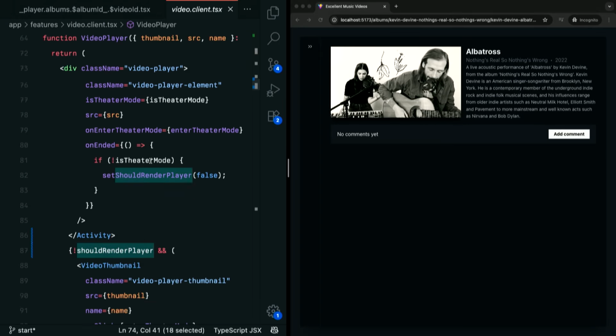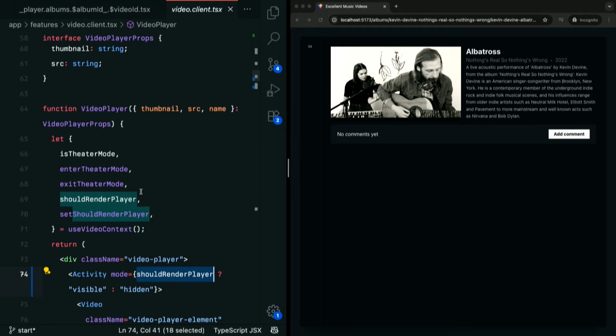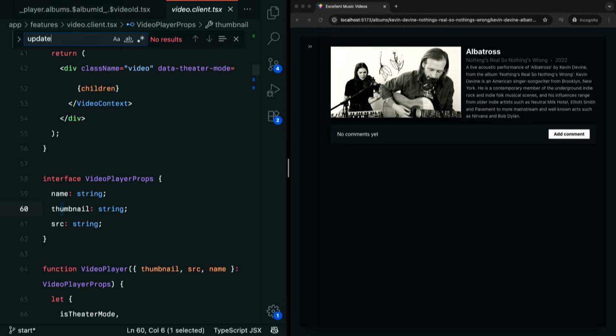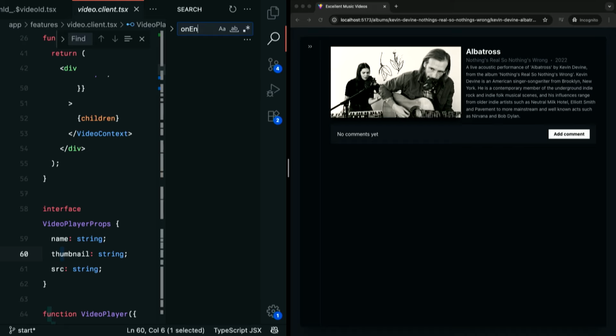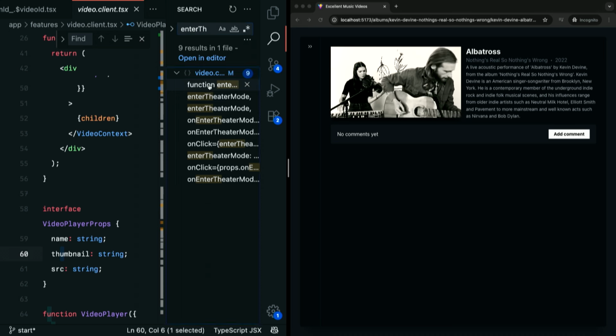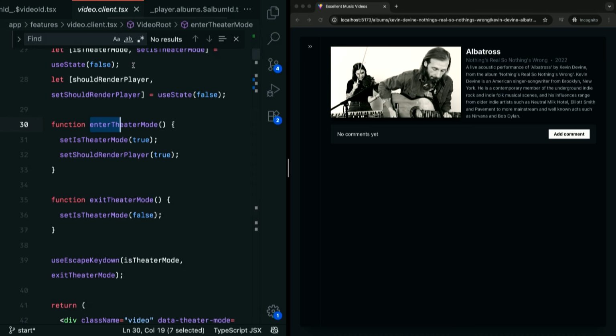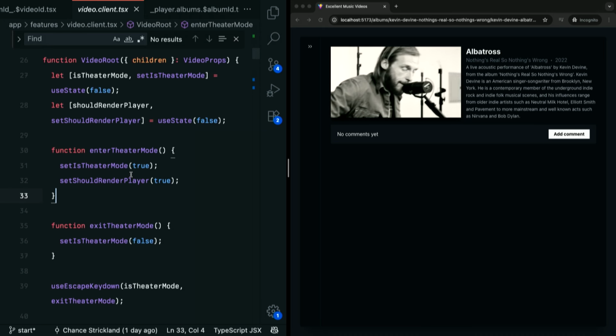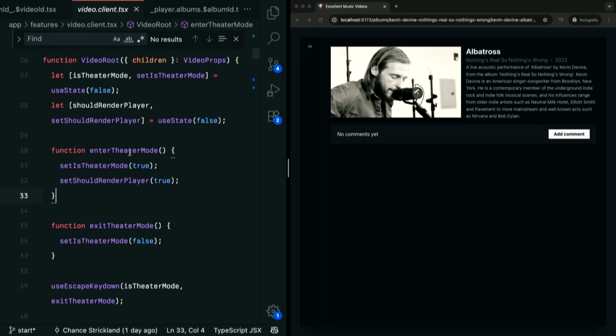And we're going to see we've got a few. Let's go ahead on enter. I need to actually find this. I thought I had this queued up, but there we are. All right, so we've got these two state set functions that update some stuff for us, and this is where we want to trigger the transition.